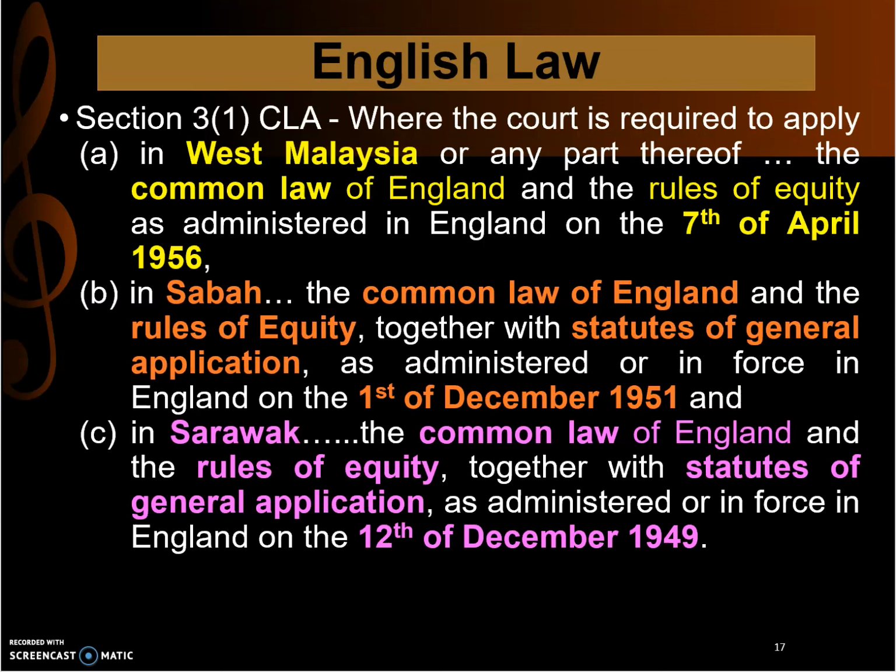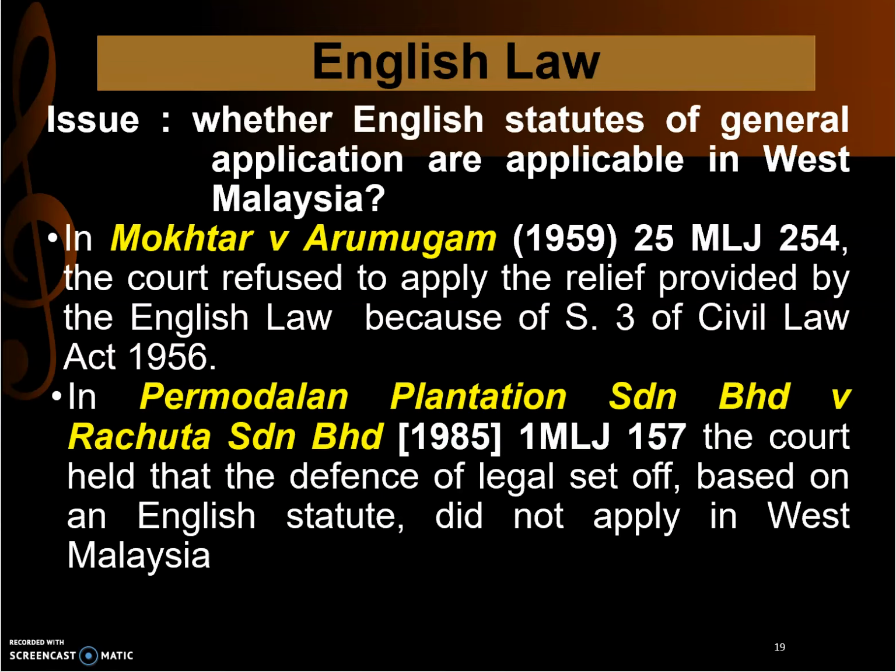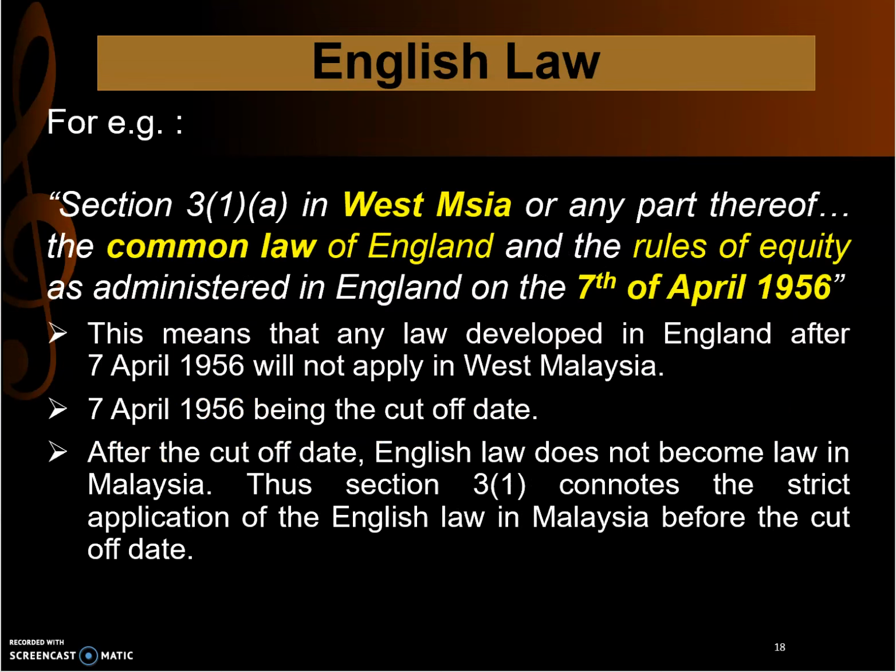Sarawak is similar to Sabah, but Sarawak applies the common law of England, rules of equity and statutes of general application as administered or enforced in England until 12th December 1949. So whatever law was enforced in England until 1949 is applicable in Sarawak. It is best to know those dates, 7 April, 1st December and 12th December, which are what we call cut-off dates.